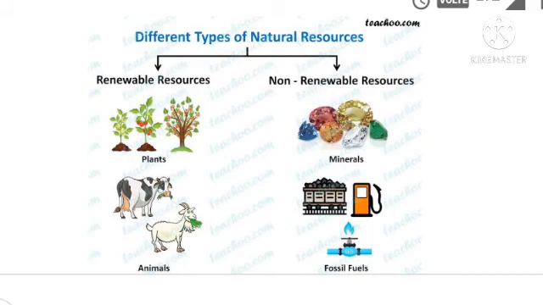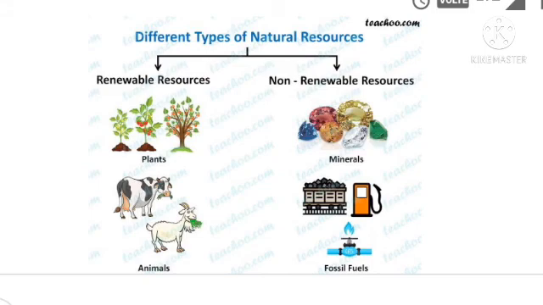When we come to know about non-living resources, they include land, water and air. These are inexhaustible, so they are called renewable resources. Minerals and fossil fuels such as coal and petroleum can also be taken.